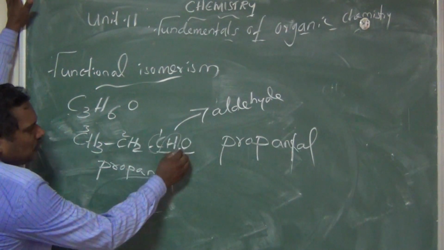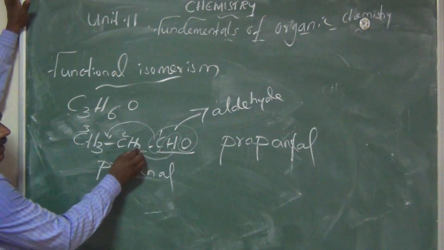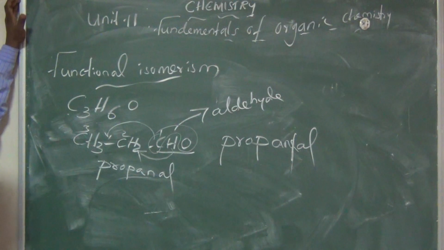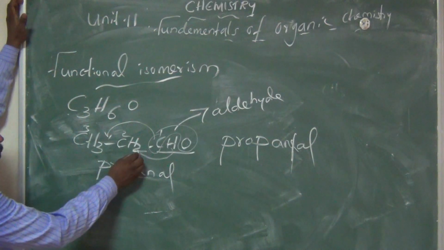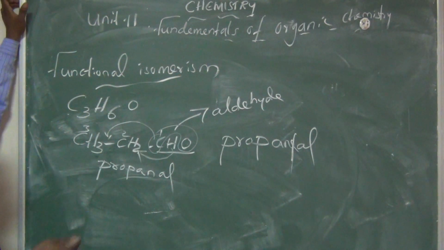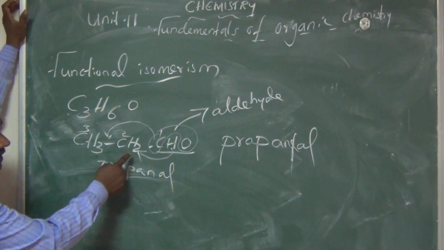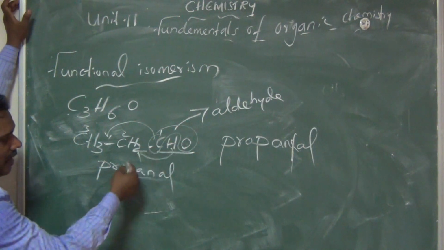One of the compounds is an aldehyde, and for the other compound I am taking this CO to the center of the group, and the hydrogen attaches here. The CO is another functional group, called the keto group. This hydrogen attaches to the CH2, so CH2 is converted into CH3, and the CO functional group comes in the center.